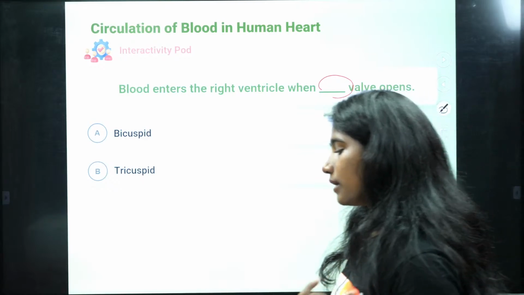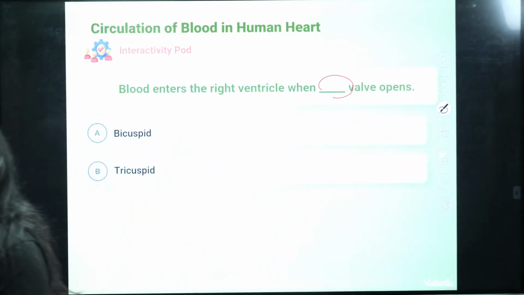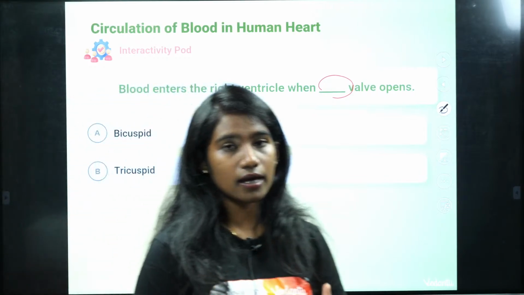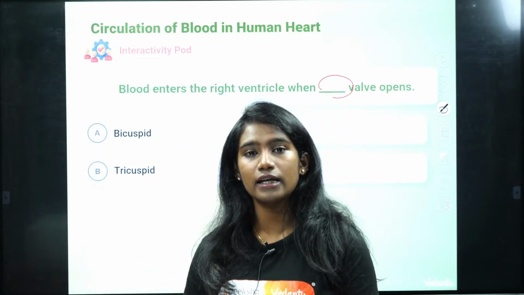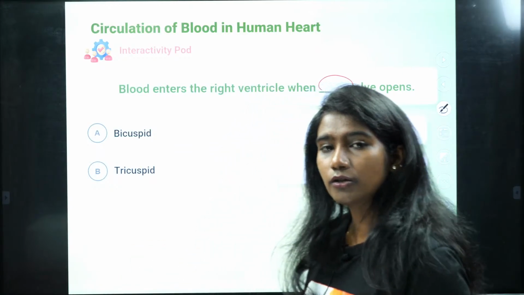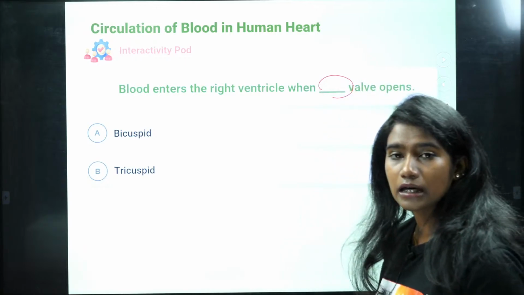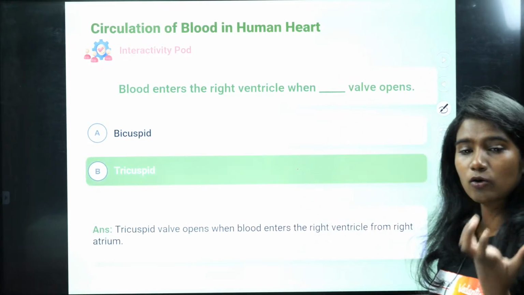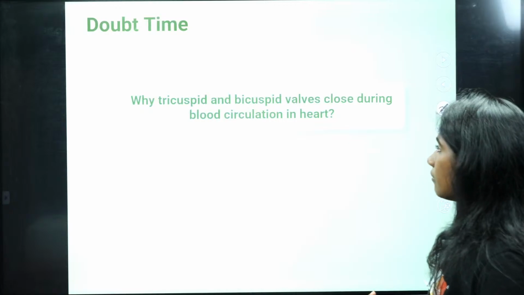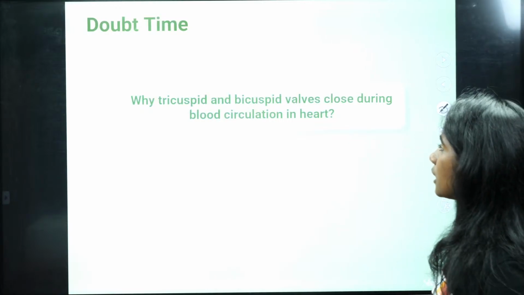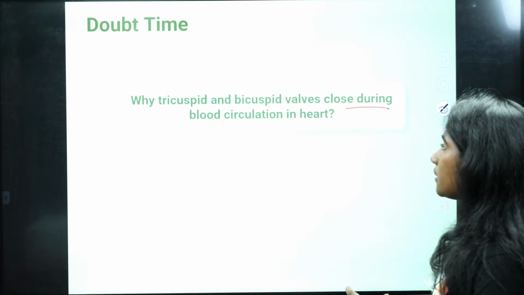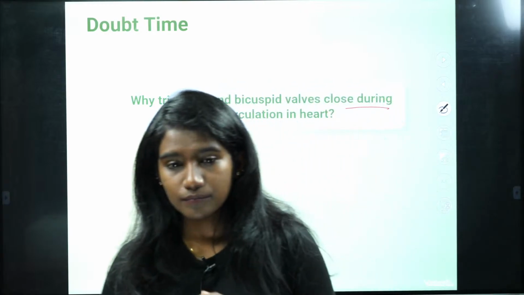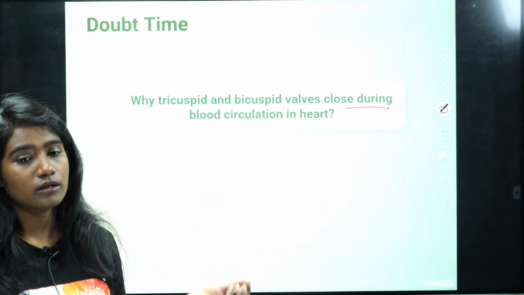See, already in the previous session I have discussed the valves that are present. I even showed you the diagram of why it is called bicuspid, why it is called tricuspid, and all that. So here the valve that is present between the right atrium and right ventricle is your tricuspid valve that opens. Okay, fine. Why do tricuspid and bicuspid valves close during the blood circulation in the heart? I want you all to answer this. Why do these valves close during blood circulation?